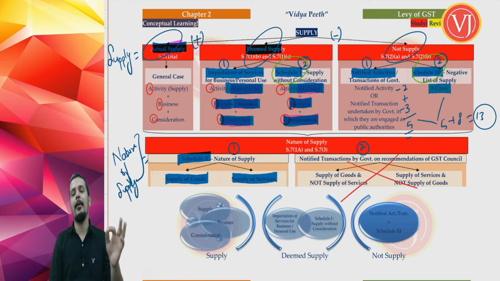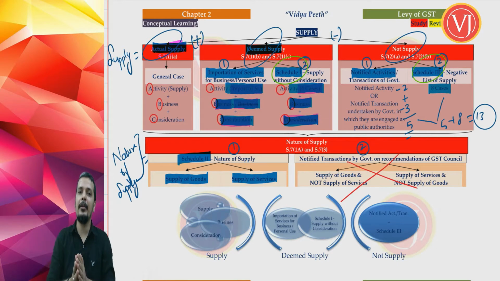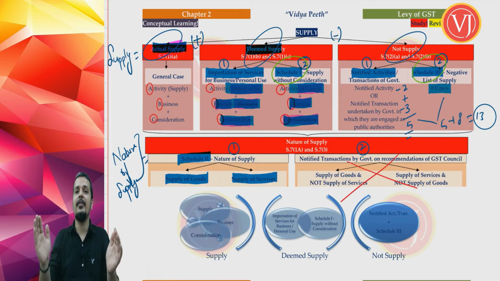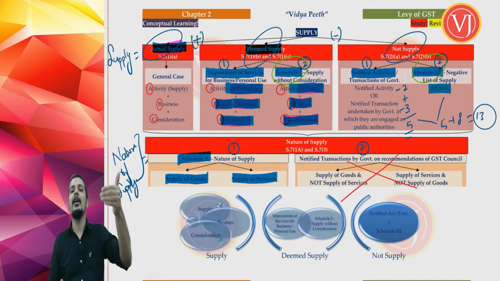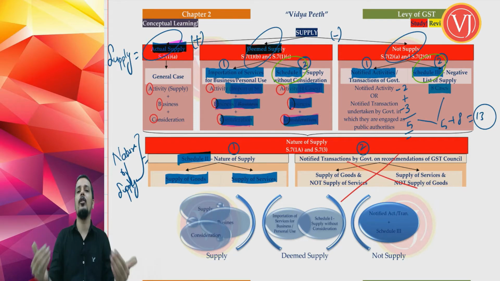Once you are clear with supply, which is equal to actual supply plus deemed supply, which you have to read along with schedule 1, minus not supply, which you have to read along with schedule 3, only after that you have to jump to nature of supply. Before being clear with what is supply, please don't try to evaluate nature of supply. Once you are clear with supply and you get the answer that it is supply, please come to nature of supply. In nature of supply, again there are 2 parts.